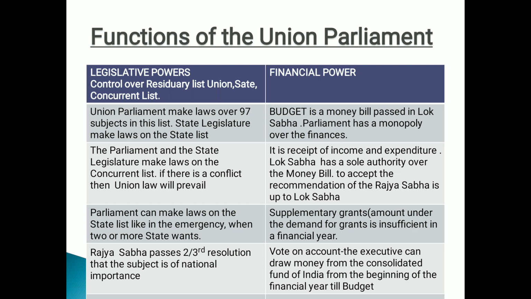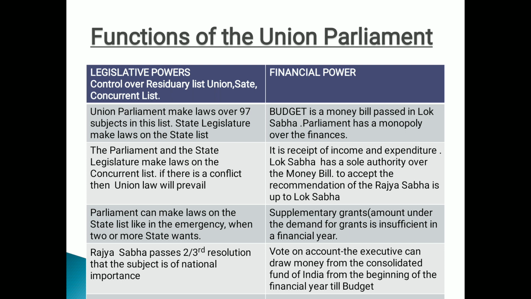That means the demand for grant is insufficient in the financial year. Suppose in the financial year the demand is not being met properly, at that time they will issue the supplementary grant so that the shortage of funds will be fulfilled. Because executives want the funds or the money so that they can easily execute their different work, so that they can take up project work for the public, right?